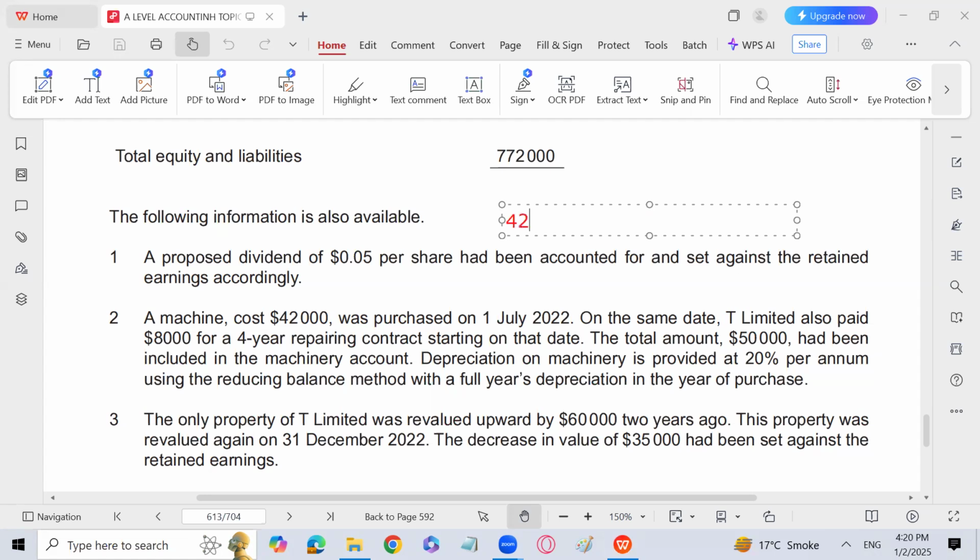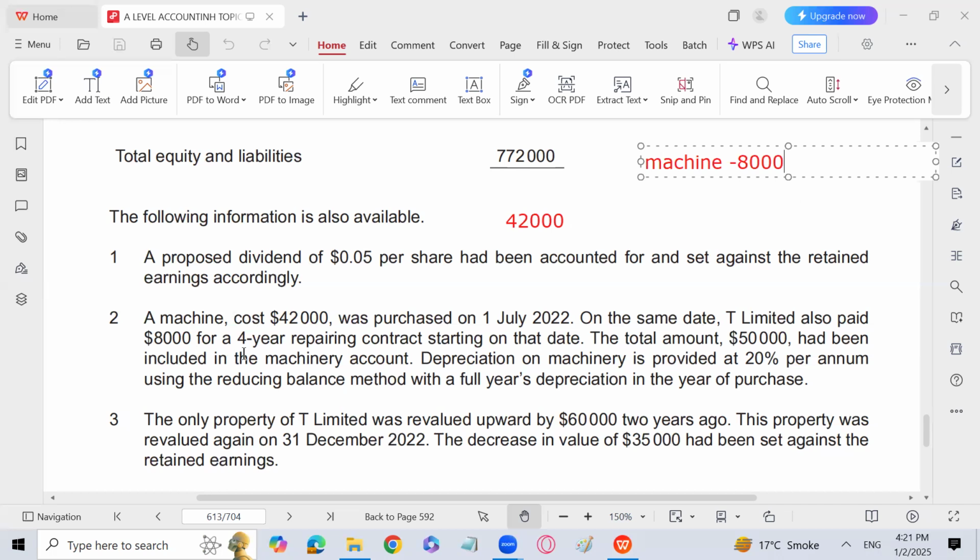So instead of adding 42,000 in the machine account, we have added 50,000. It means from the non-current asset we have to subtract 8,000, because it is not a non-current asset. It is an expense. The repairing contract is an expense, but 8,000 is an expense for the 4 years.